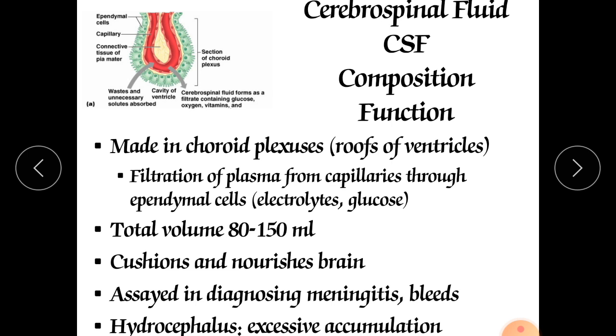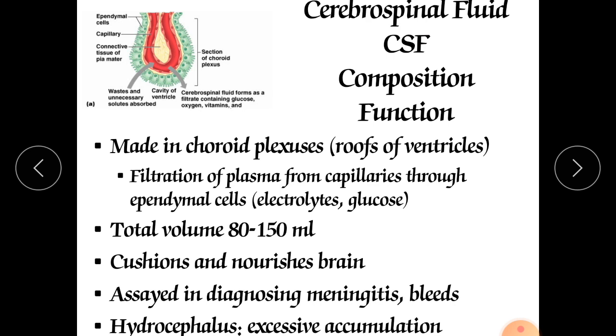Now we will discuss cerebrospinal fluid. As we know, CSF has various functions. Firstly, we will discuss its composition. The cerebrospinal fluid contains 90% water. It also contains urea, protein, lactates, and glucose. It also contains white blood cells to protect from various pathogens, and it also contains various electrolytes.